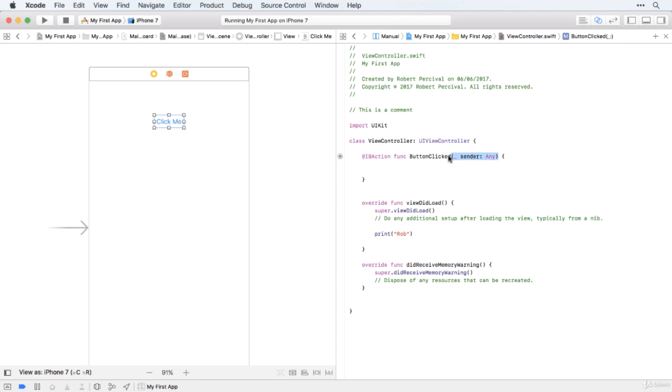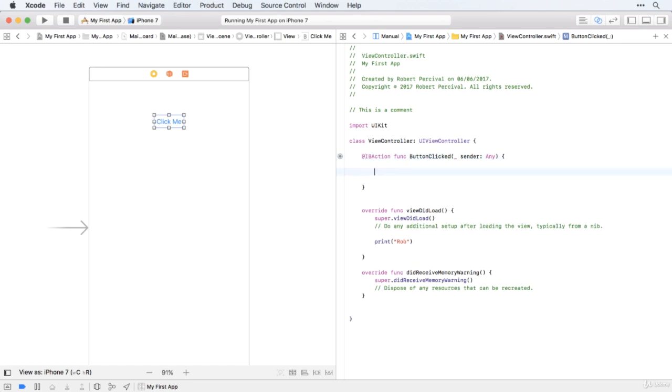And what we've created here is a special method called button clicked. And you can see it's a method because we use the keyword func to create it. And this has a special type of IB action. The IB stands for Interface Builder. And this is an action because it refers to when the button is clicked. So, another quick challenge for you. Can you write some code there that will display a message in the logs? The message can be anything you like, but I'd recommend something like button clicked. Go for it.